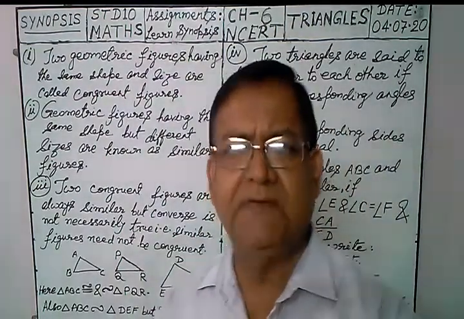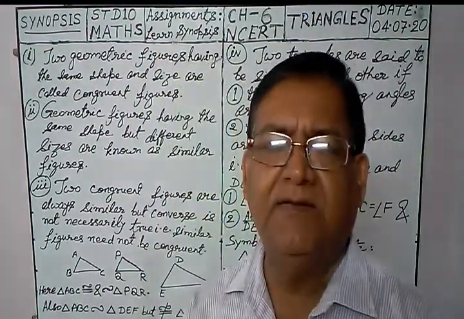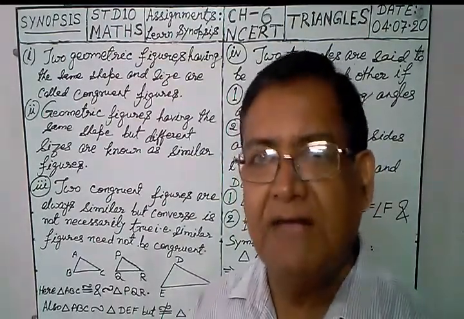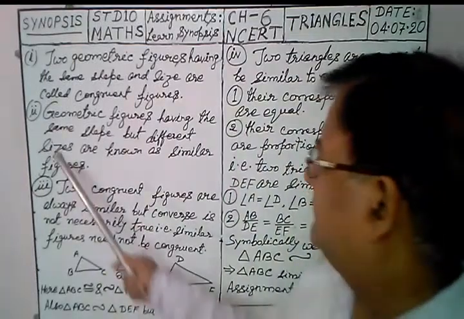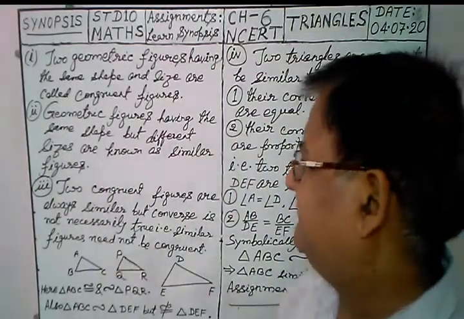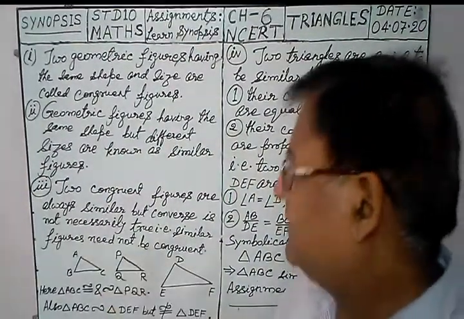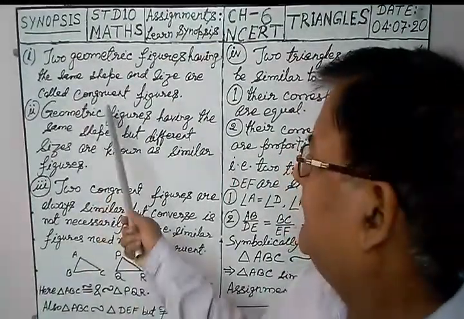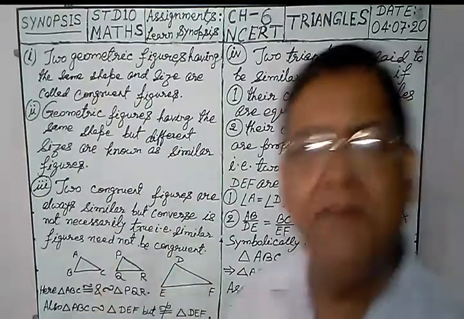Means their look is similar, design is same but size is not the same. So that's why it is the different sizes. Now you are getting the difference between congruent figures and similar figures.